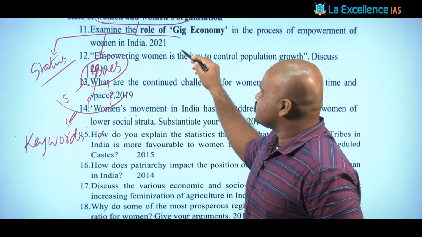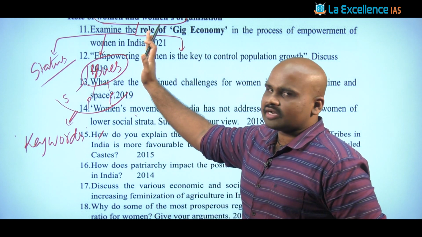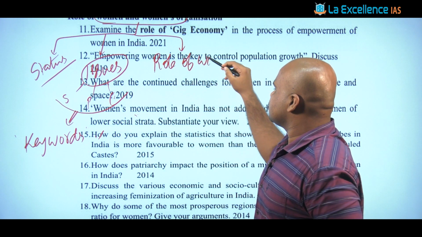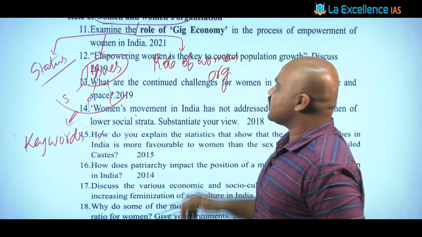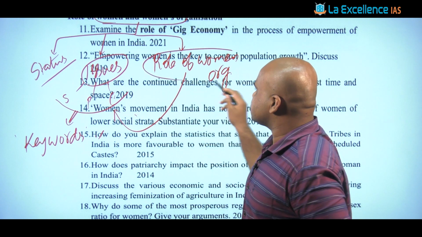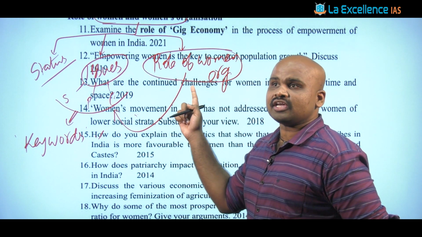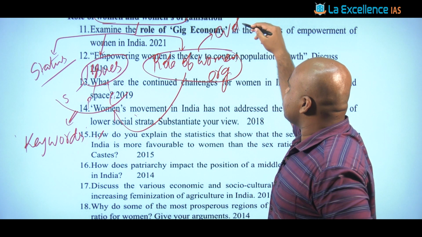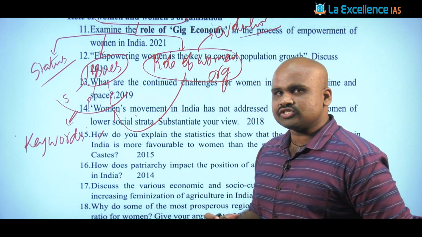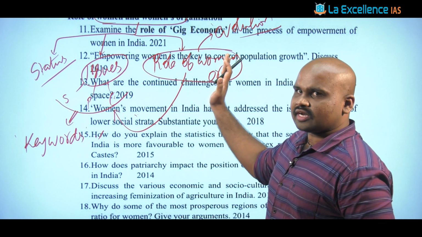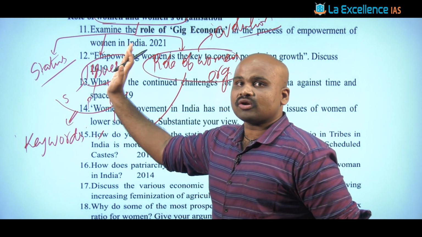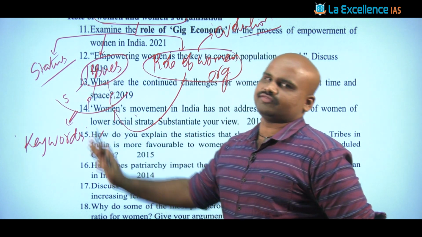The third aspect to be included with respect to women as a topic is the role of women organizations. What is the role of women organizations in the emancipation of women and in tackling such issues? This has to be seen with respect to their role, and also the evolution, the chronology, the trajectory of growth of these women organizations in India. Once you realize the trajectory and the nature of their growth, you will see their role in emancipating women and tackling the issues of women.